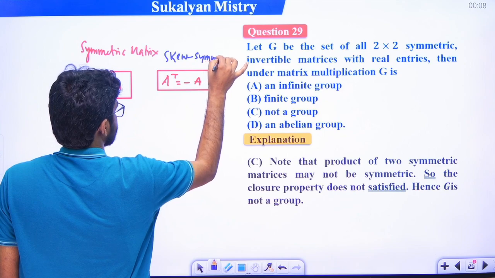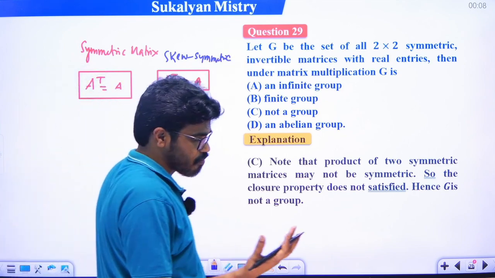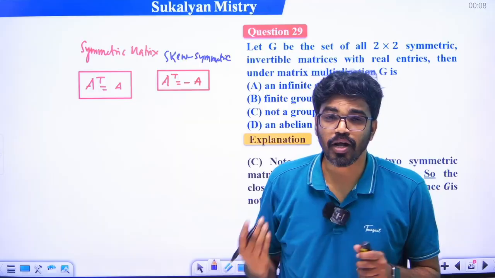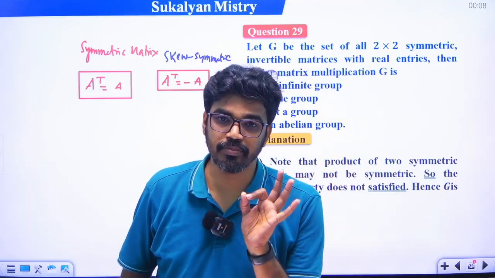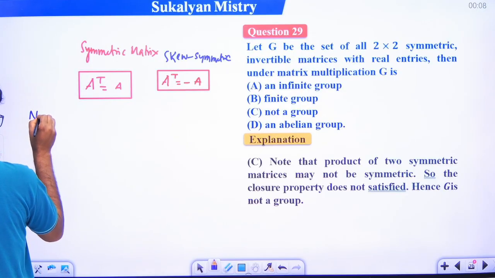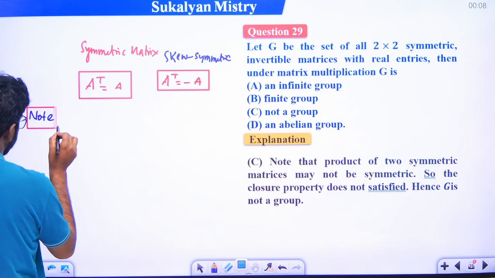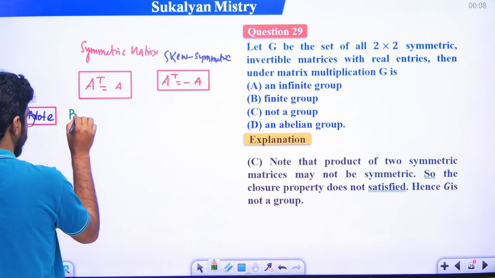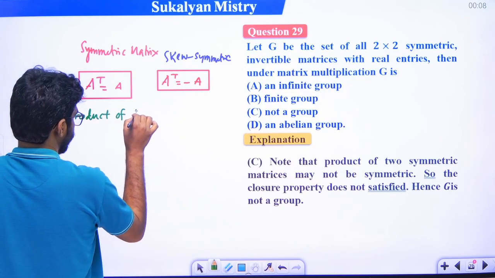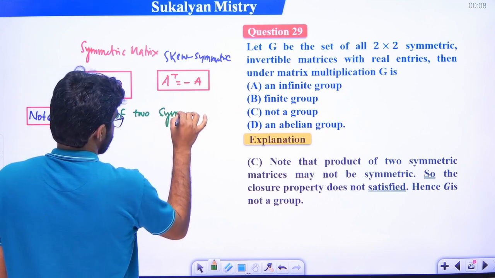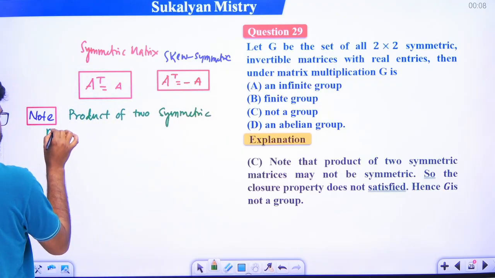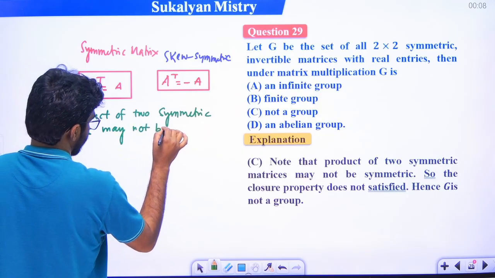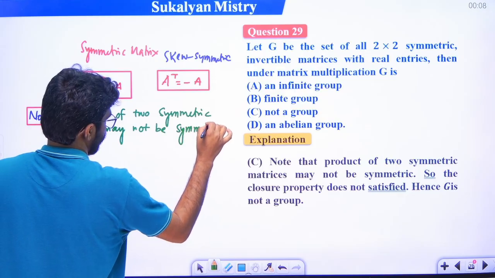Product of two symmetric matrices may not be symmetric.